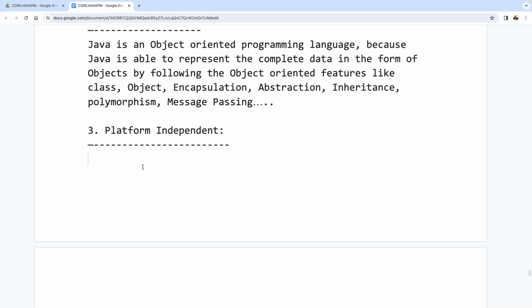What are the examples for platform dependent programming languages? C and C++ are platform dependent programming languages.